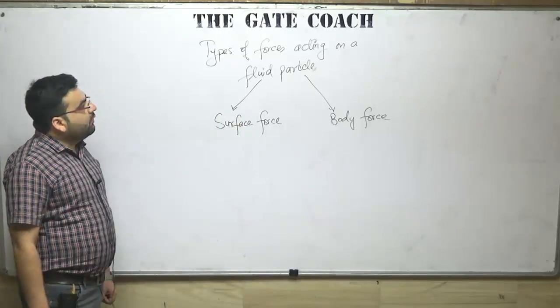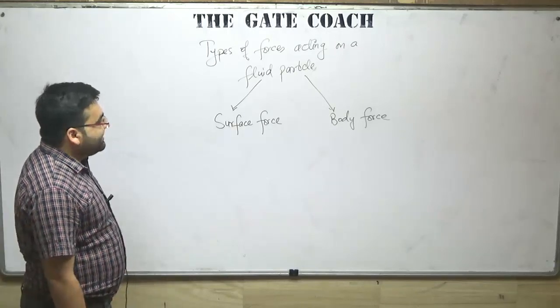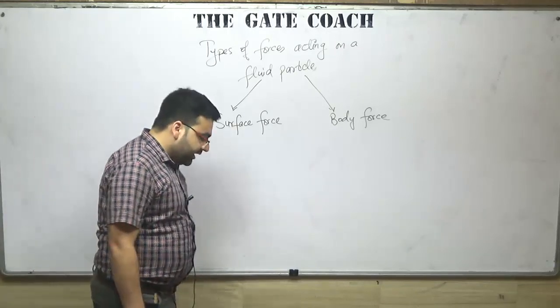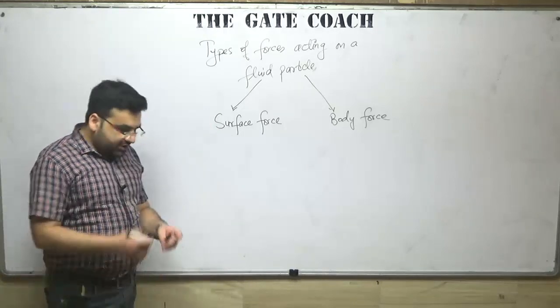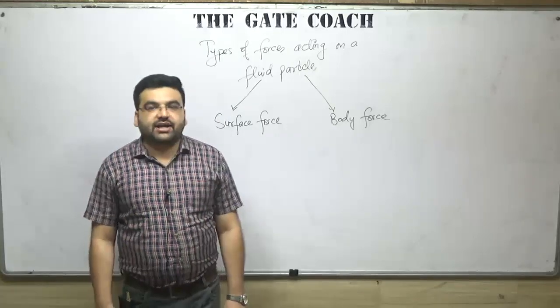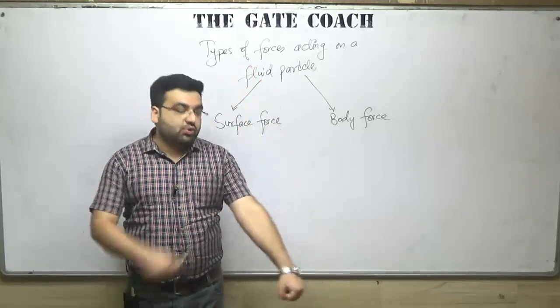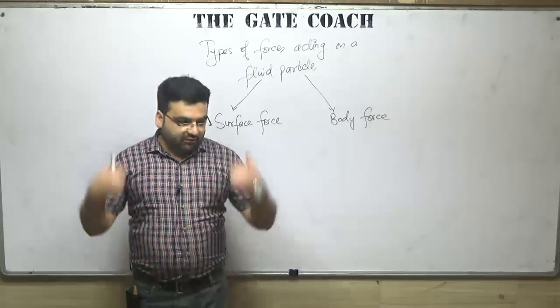Okay, so types of force acting on a fluid particle. First of all, it can be a surface force, and second, it can be a body force. A surface force is a force acting on the surface. For example, I am standing, so atmospheric pressure is acting on my body, and that would be perpendicular to the surface of my body.